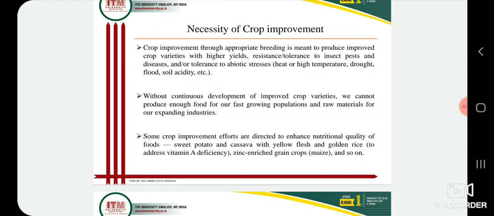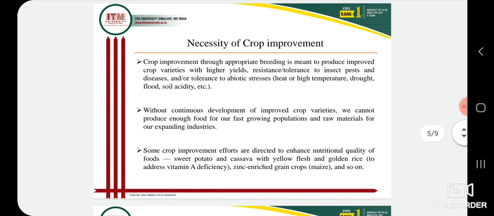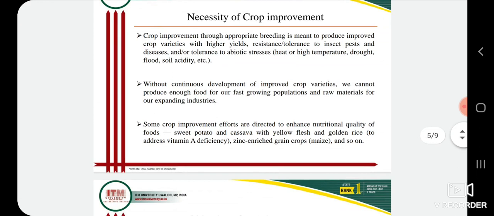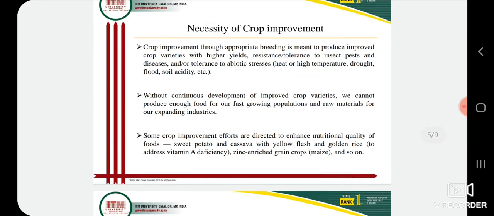So we have to develop that type of variety which can tolerate these high temperatures, meaning heat tolerant varieties, drought tolerant varieties. So these are some of the problems which farmers are facing, and regarding this many researches are going on, and many varieties have been developed also. When we study these topics, I will give you a list of varieties which have been developed.